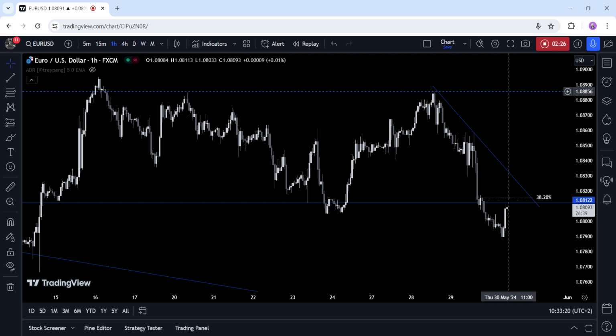Today, we will see the Eurozone unemployment rate and the latest US jobless claims figures. Tomorrow, we conclude the week with the Eurozone flash CPI and the US PCE reports.